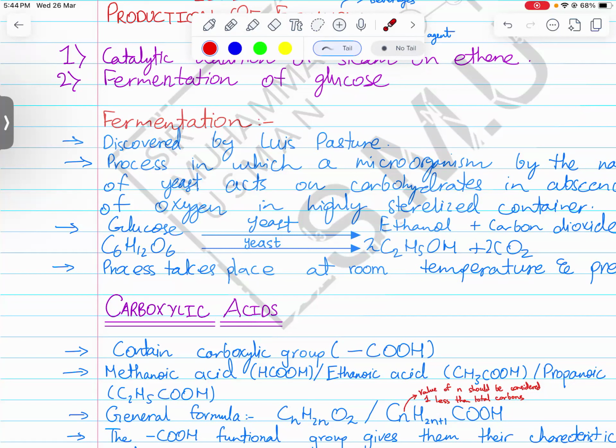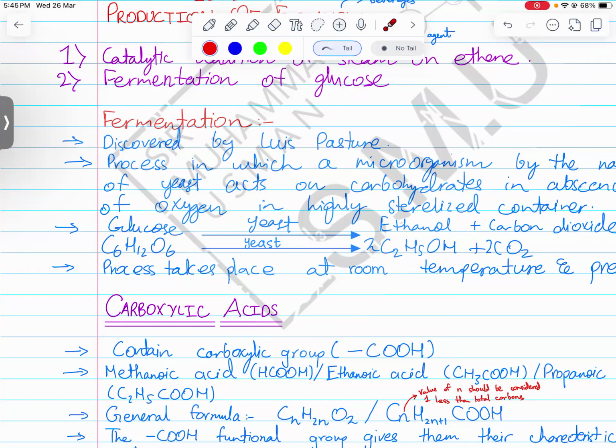Anything that has to rise the dough, or increase the size of the dough by making the dough rise by producing bubbles inside it, we use yeast. And on the other hand, we also use yeast where we want to make alcohol, because yeast ferments glucose to produce ethanol and carbon dioxide.